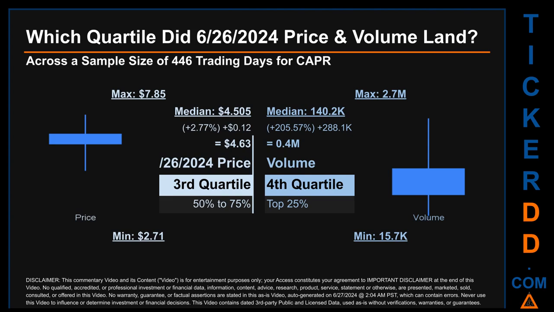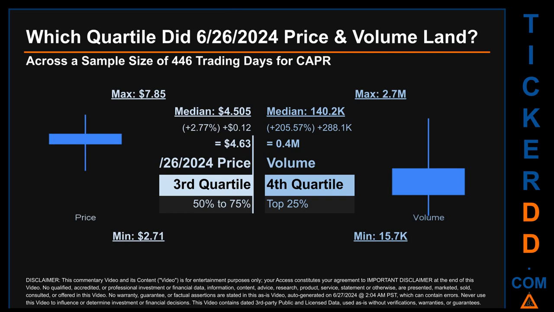Which quartile did June 26, 2024 price and volume land? Across a sample size of 446 trading days, the maximum end-of-day price for CAPR was $7.85 while the minimum was $2.71. Within that price range, June 26, 2024 price, of $4.63, landed within the third quartile, placing it within the 50% to 75% range of all sampled end-of-day prices. The day's volume landed within the fourth quartile, marking it within the top 25% of all sampled daily volume, which saw a max daily volume of 2.7 million and a minimum of 15.7 thousand.